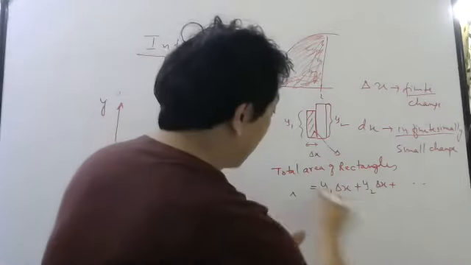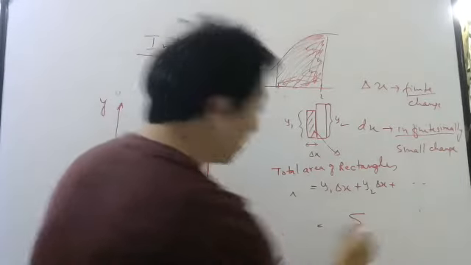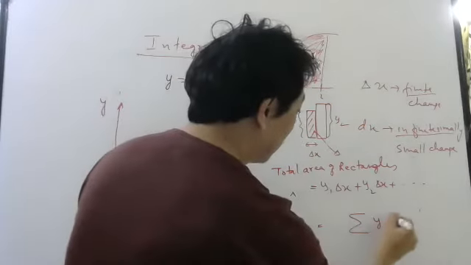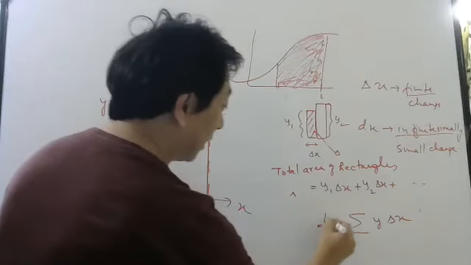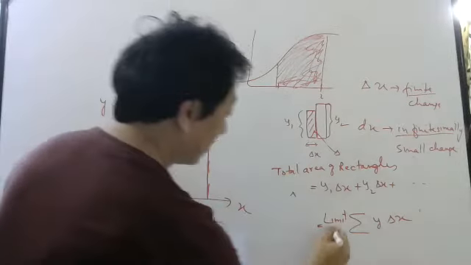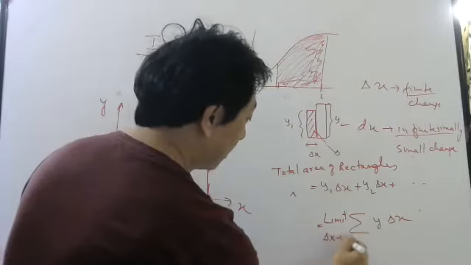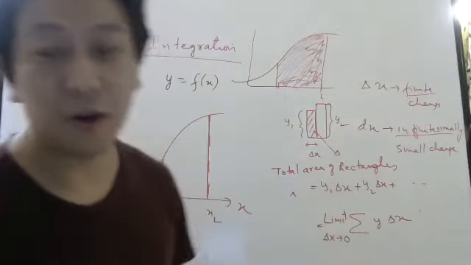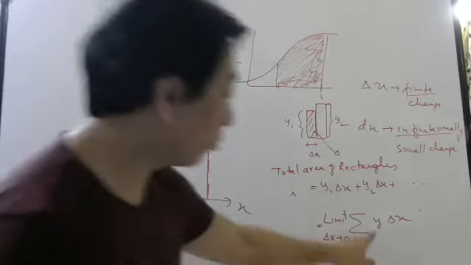Matlab, you have to write the same formula. Let me write the summation symbol. This can be written as summation y into delta x. But you have to take the limit of this, when this thickness should become very small. Then this is what is called integral of y dx.